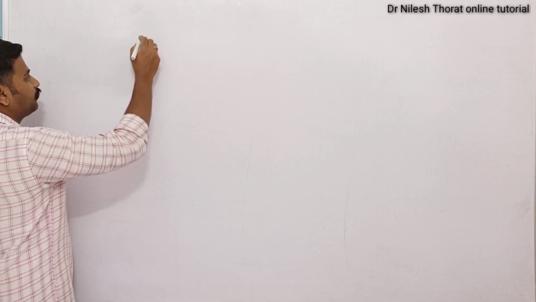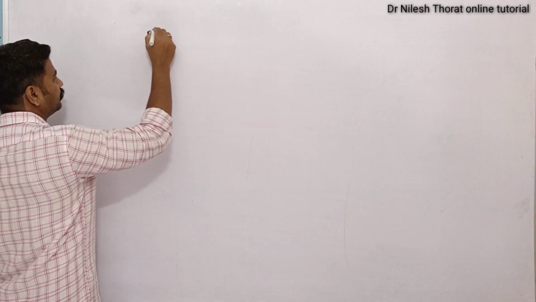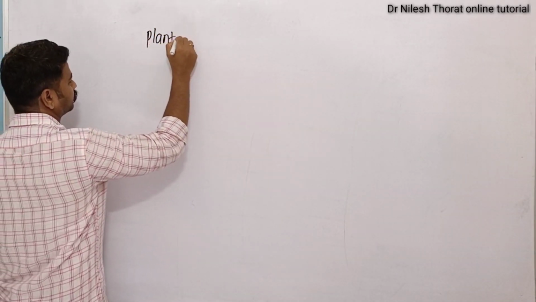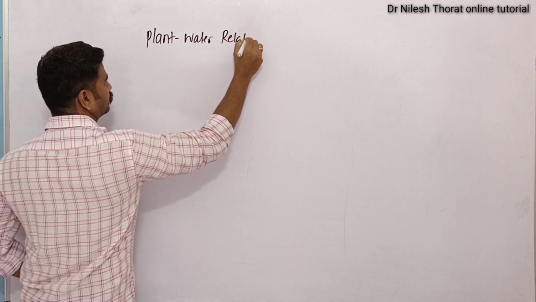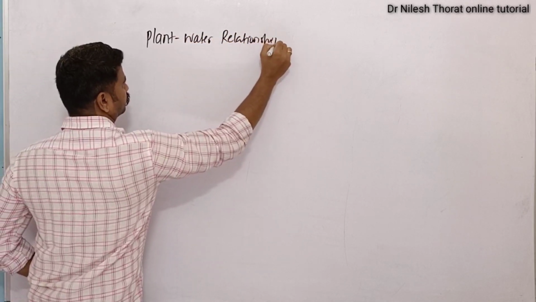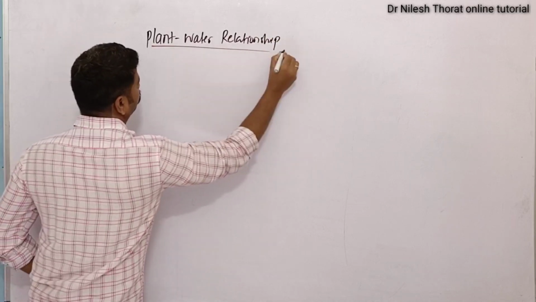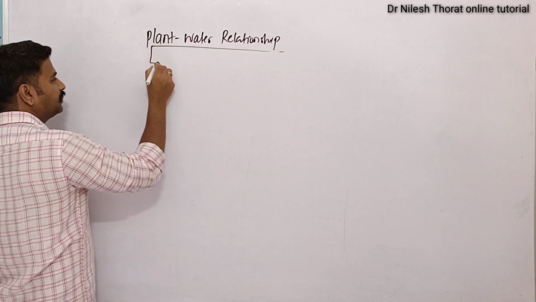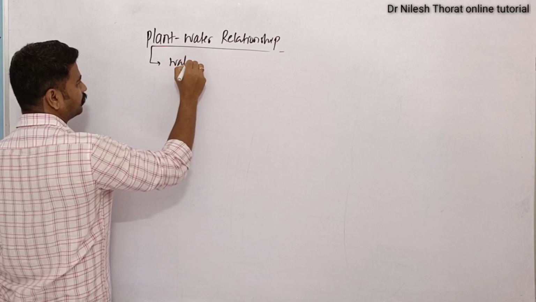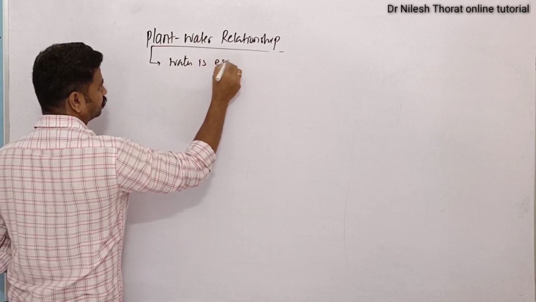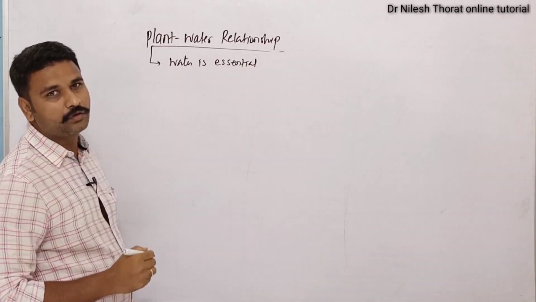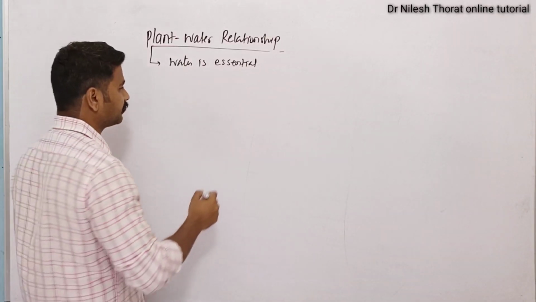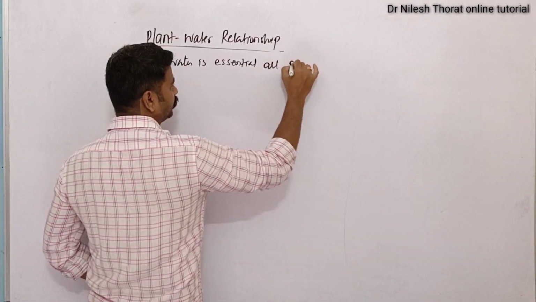In case of plant water relationship, water is essential for all the physiological activities of plant.